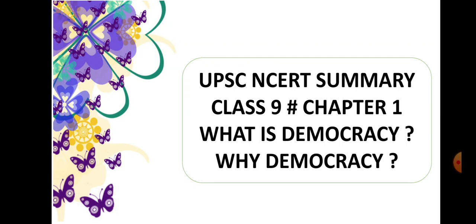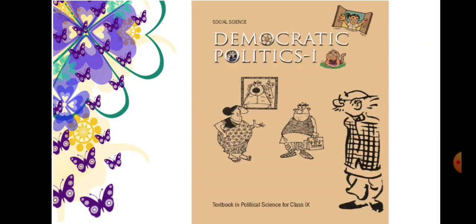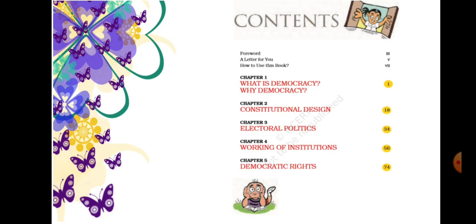So far we have completed our 6th, 7th and 8th classes of Polity. And here our chapter 1 is What is Democracy and Why Democracy. In its contents there are 5 chapters. Second is Constitutional Design, third Electoral Politics, fourth Working of Institutions, and fifth Democratic Rights. So let's start, friends.